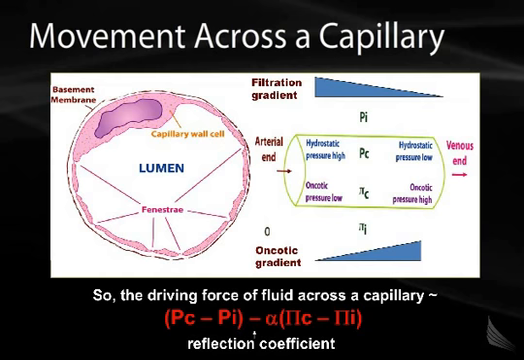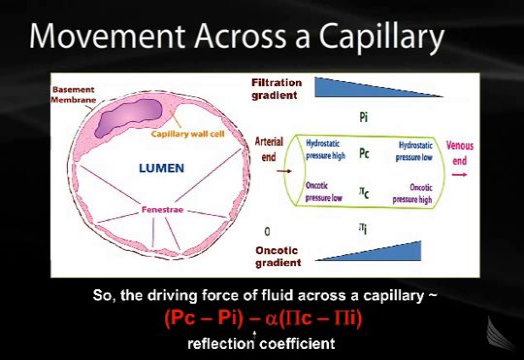Typically, the pressure inside the capillary greatly exceeds the pressure in the interstitial space. That is because this pressure is generated by the beating force of the left ventricle, and that force is then transmitted throughout the rest of the vascular tree. Early in the course of blood flow through a segment of a capillary, P sub C is substantially greater than P sub I because no fluid has been lost across the capillary wall or the capillary membrane.